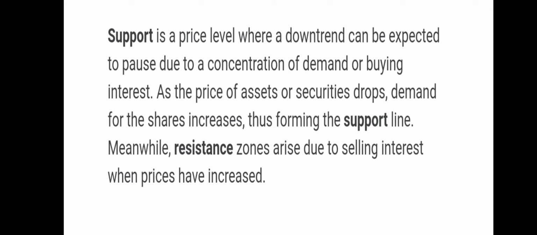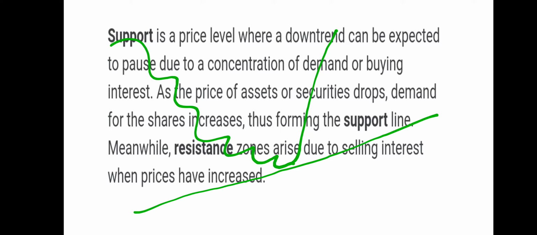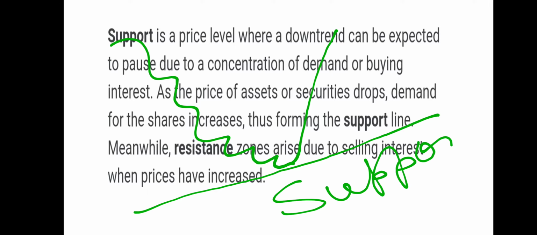So we will discuss further how support and resistance work and what happens in the stock movement during support and resistance. Firstly, what is a support? When any stock comes from a downtrend and bounces back from some point, this point is known as a support. It is a support of that particular stock.